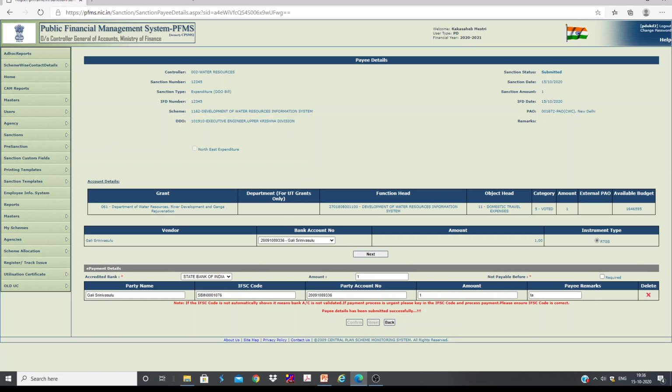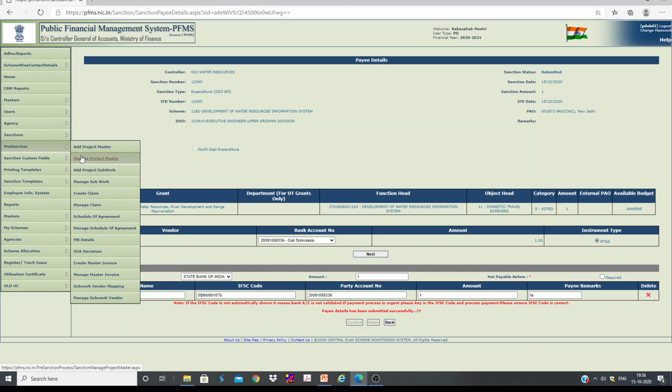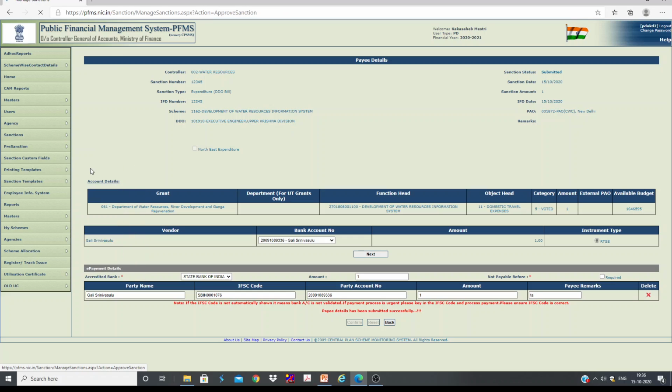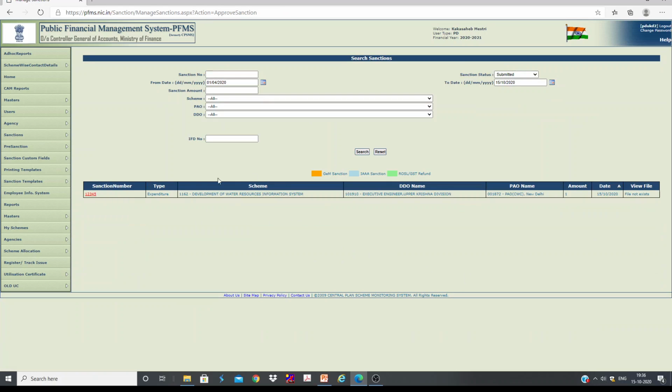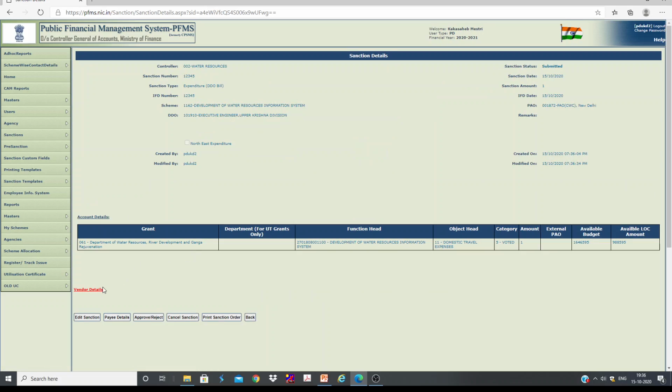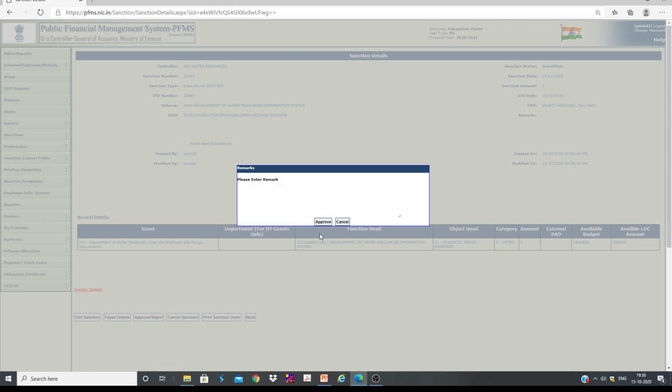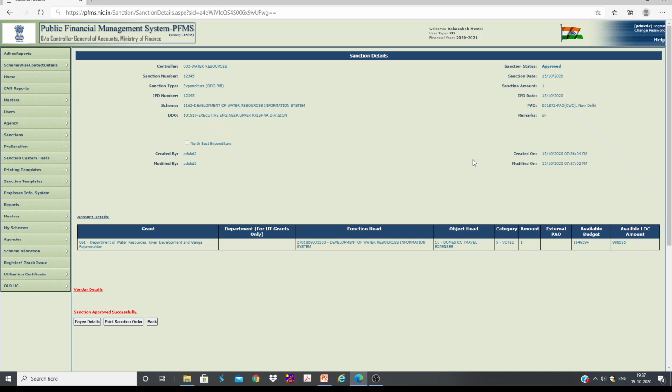Once the sanction is created, we have to go back to approve it. You can see the sanction which was just created is already appearing here. Click that one and go here, approve. You can write something here, whatever it is, approved. You can see the sanction approved successfully.